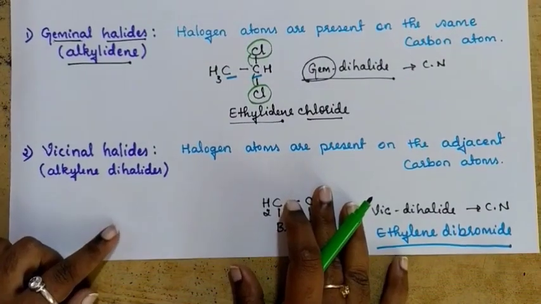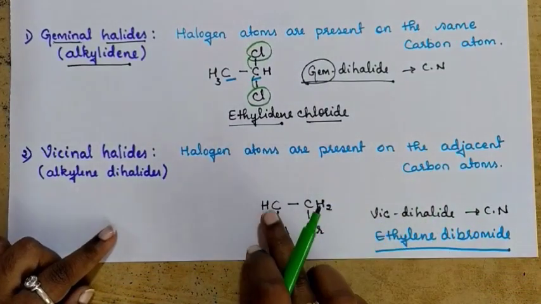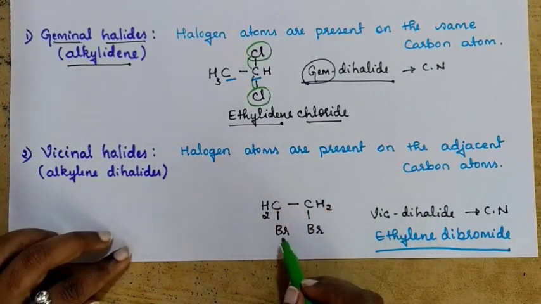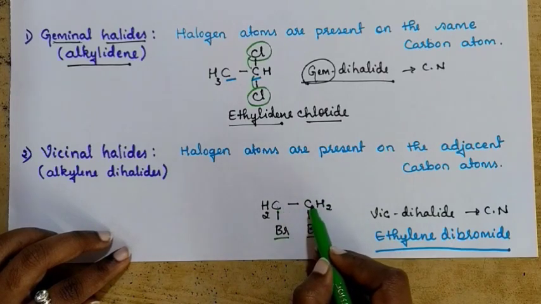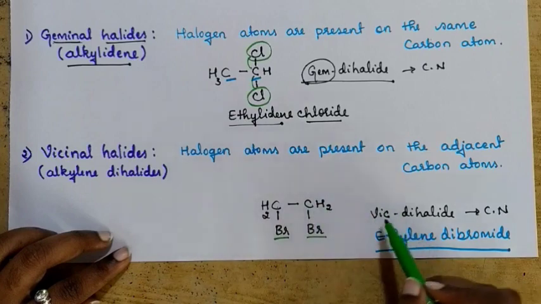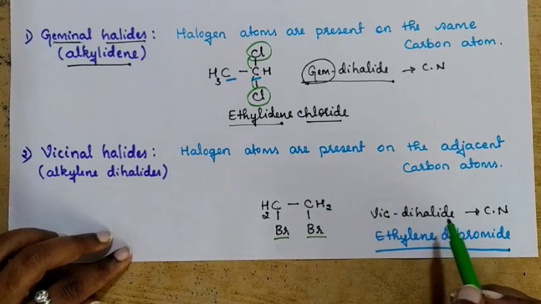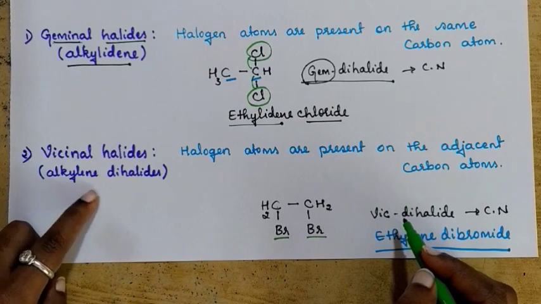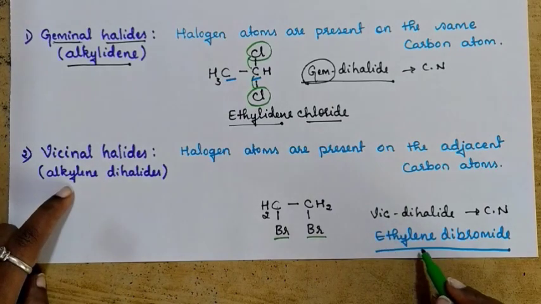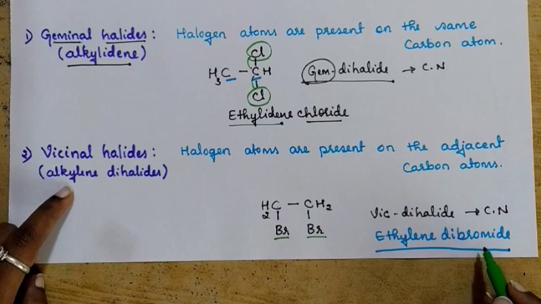And if halogen atoms are present on adjacent carbon atoms, see, these bromide groups are present on adjacent carbon atoms. So this kind of compound is considered a vicinal dihalide. And when it is vicinal, the IUPAC name is going to follow this way, alkylene dihalide. So it is ethylene dibromide. Understood?